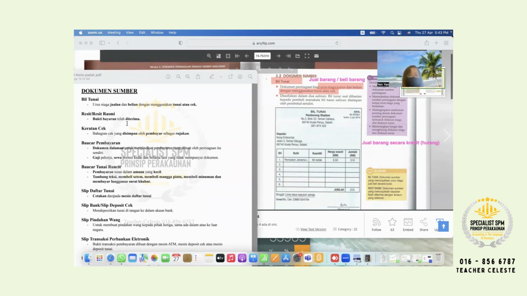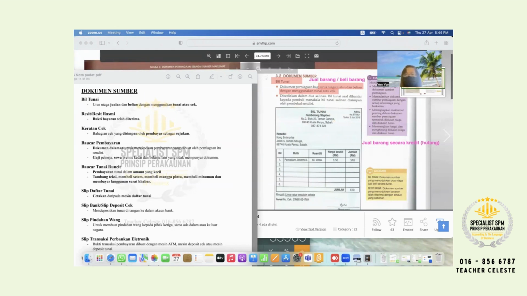Correct? Okay. But for bill tunai, only on the spot, once you make payment or your client make payment. So, tak ada hutang, totally tak ada hutang. Jadi kita issue bill tunai. Itu adalah functionnya. You must memorize functionnya. Sebab in the exam they will ask you, jual barang secara tunai, then please choose the correct document to issue or send to the buyer. Okay, so the answer is bill tunai.